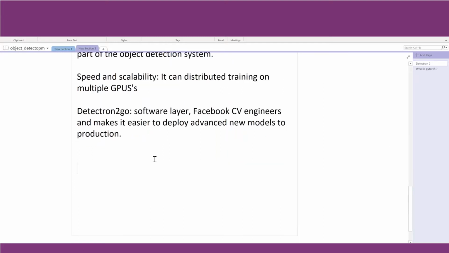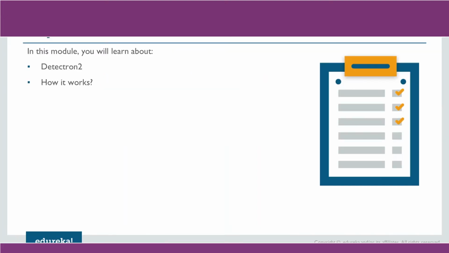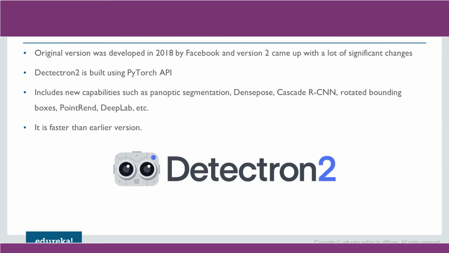I hope all of you are now very excited to apply this learning or use this framework or platform to actually create object detection models. So in this module, we have learned about Detectron 2 and what goes behind it, what is working in the backend. As said earlier, the original version was developed in 2018 by Facebook, and now version 2 has come up with a lot of significant changes. We have already learned what the significant changes are.